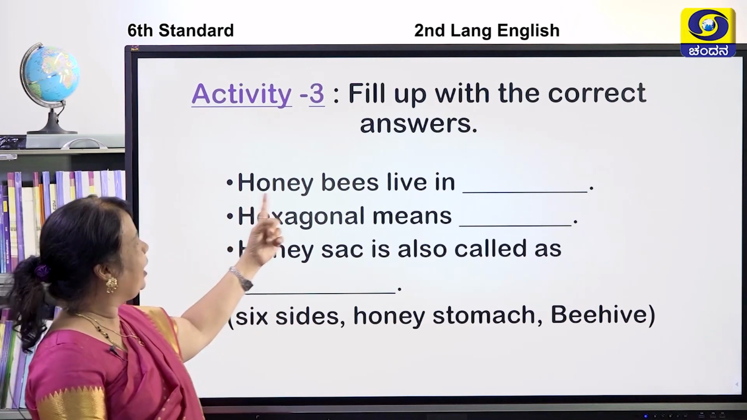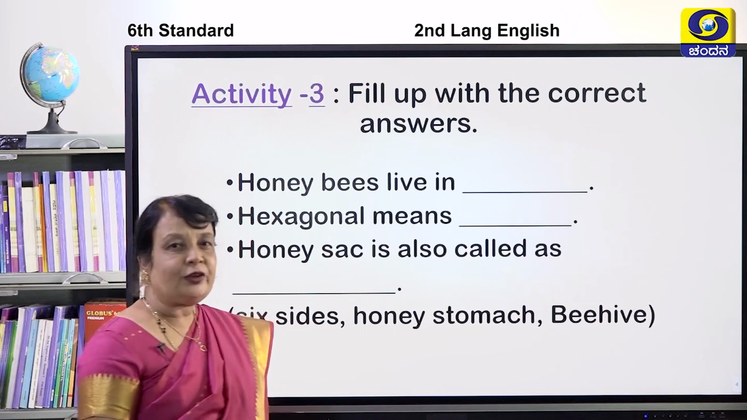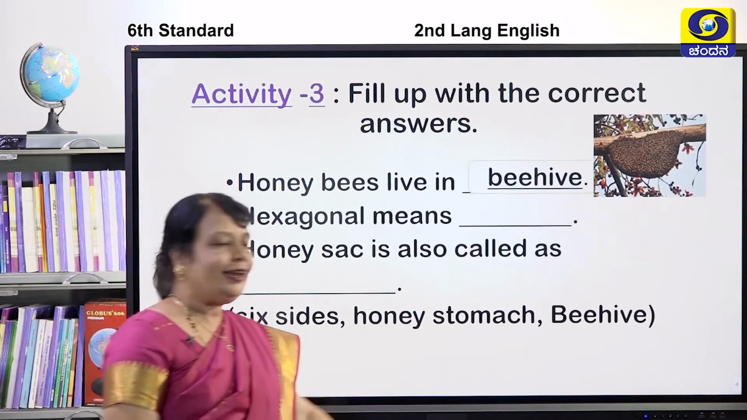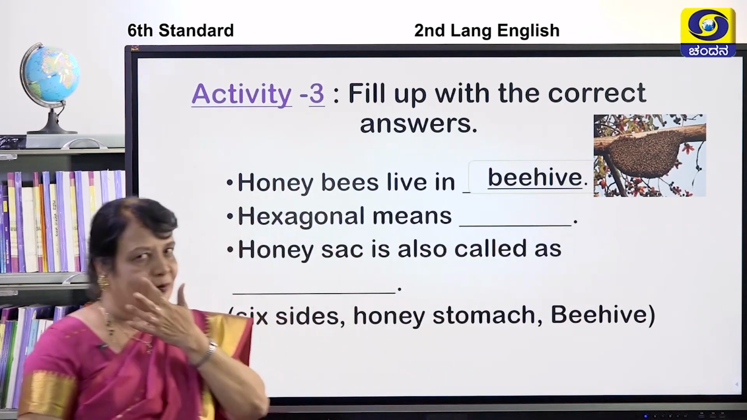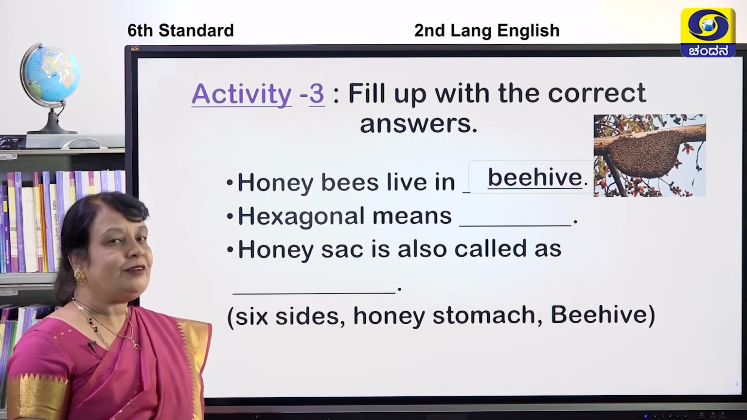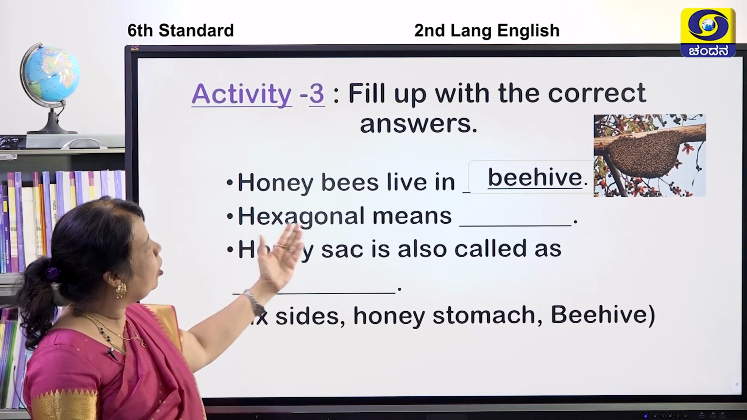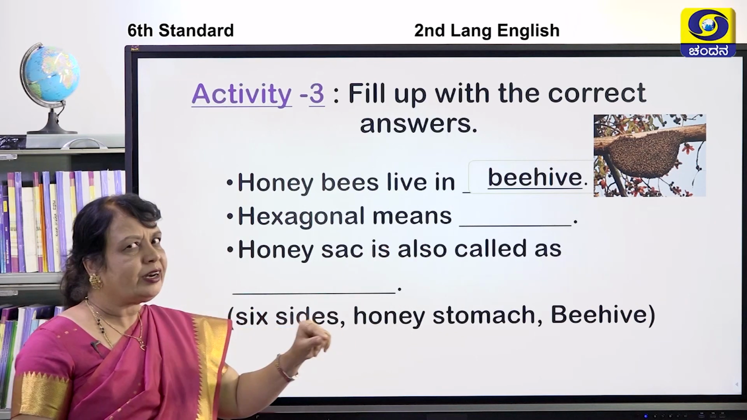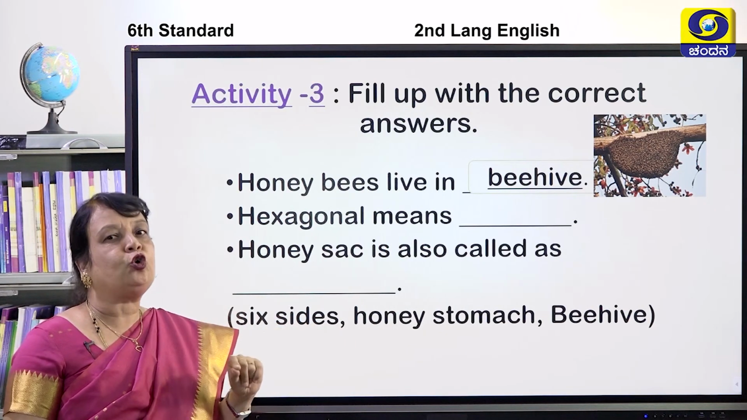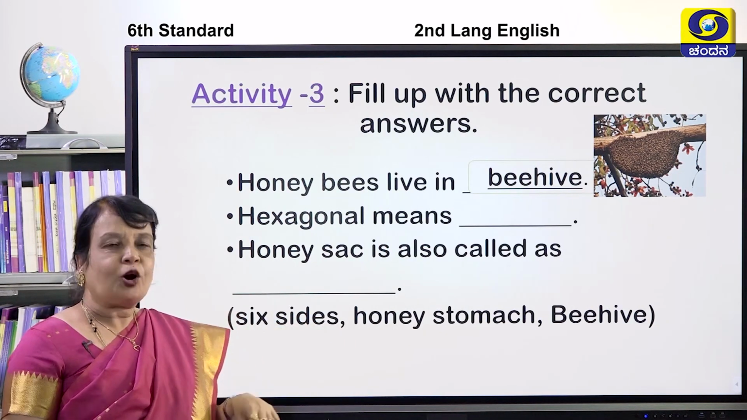Good, children. Honey bees live in. Where do they live? Very good. In the beehive. Honey bees live in the beehive. Hexagonal means the shape of the honeycomb. Yes. How many sides?